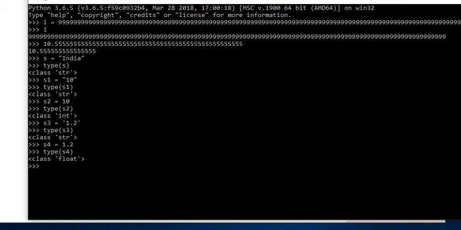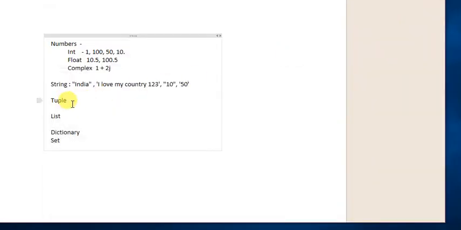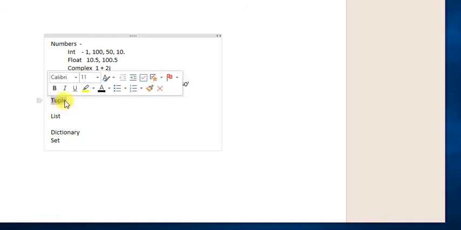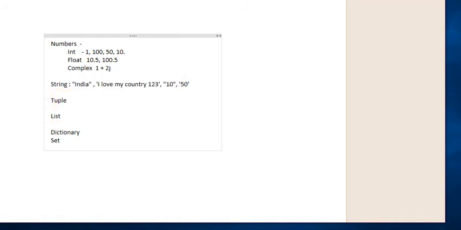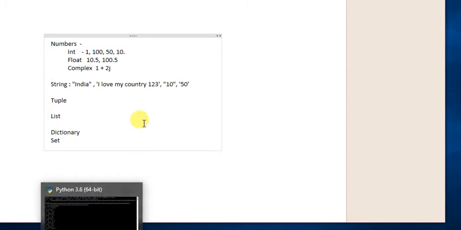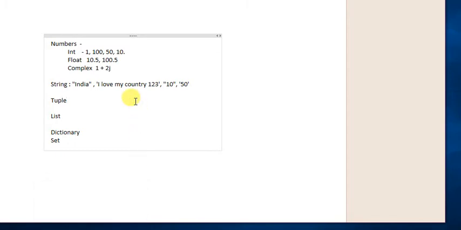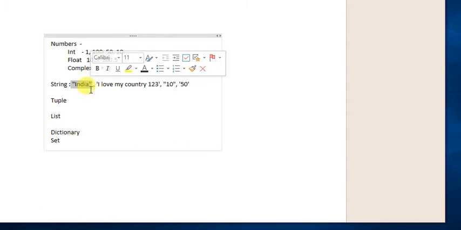Let's talk about another data type. So the next data type is tuple. Let's see what a tuple is. In the previous examples, numbers and strings, we were storing only a single data, right?